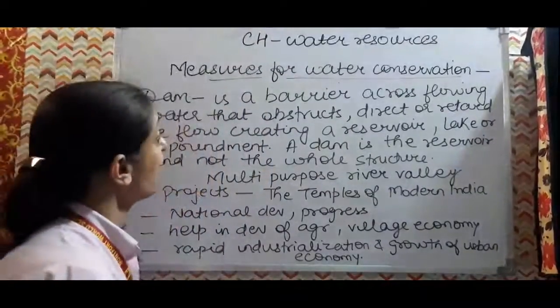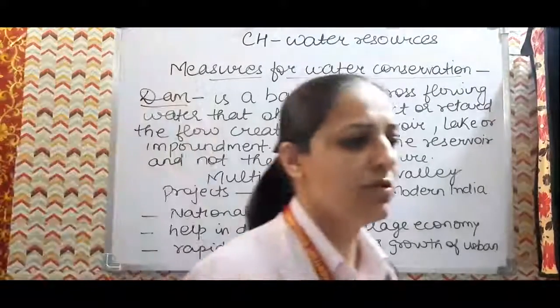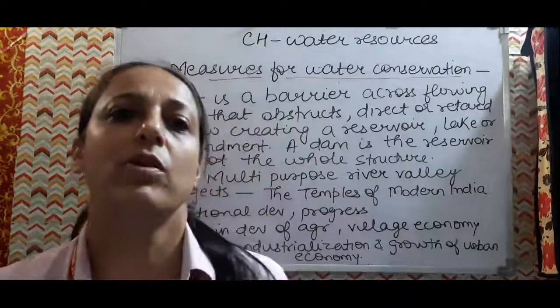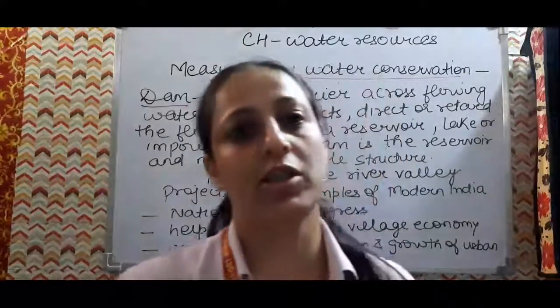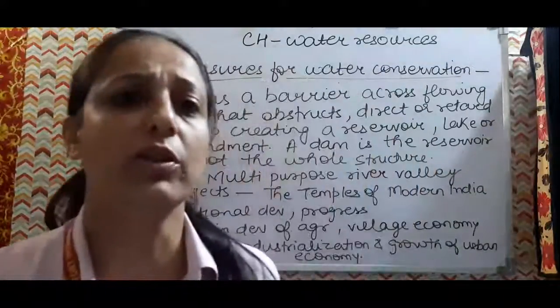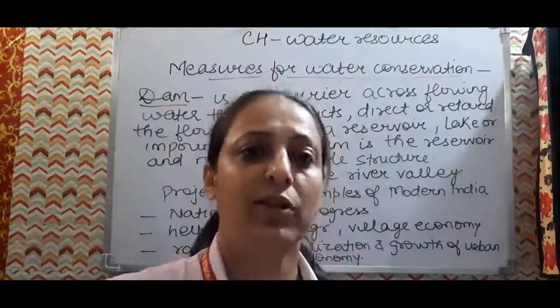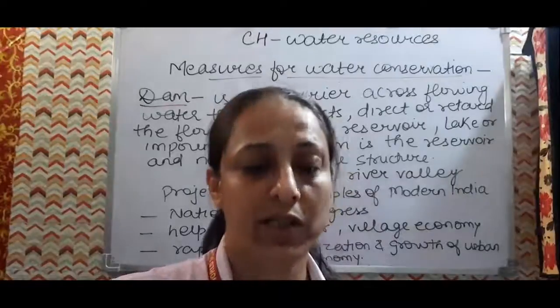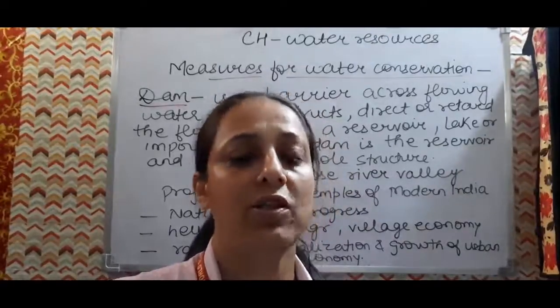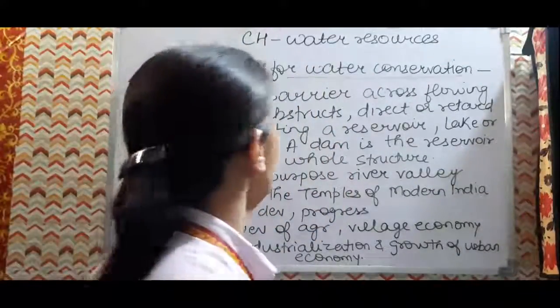So now we have to discuss the dam. Earlier we discussed some measures of water conservation, rainwater harvesting. We have seen irrigation techniques like drip irrigation. So we should not overdraw or reduce the underground water level. We can go for other irrigation techniques which will conserve the water. Drip irrigation is there, sprinkler is there. Then after that, the dams. How can we conserve water in a dam also?